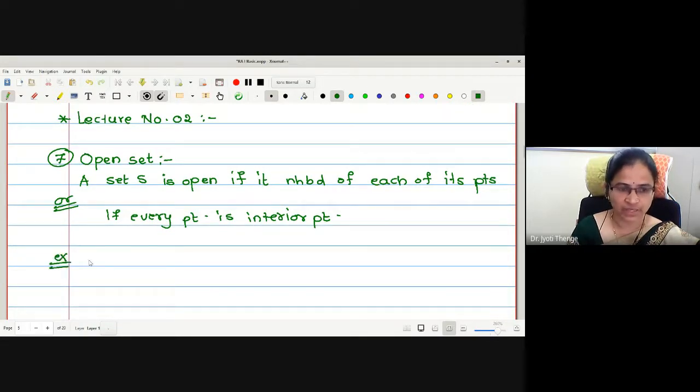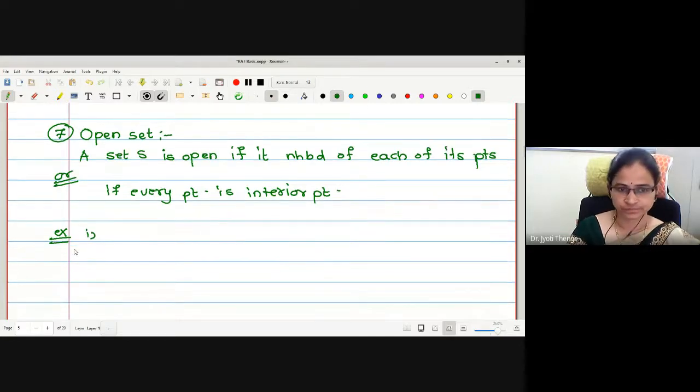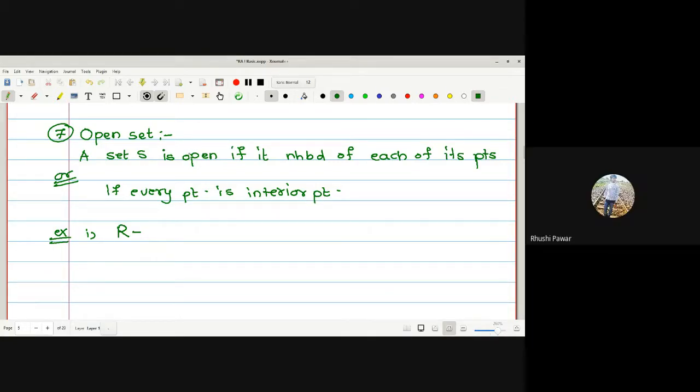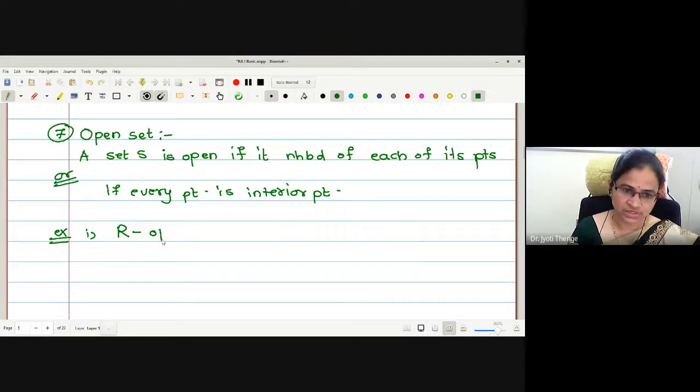Can anyone tell me an example of an open set? What about the set of real numbers? Is it an open set? Yes, it is an open set. Can you explain why?